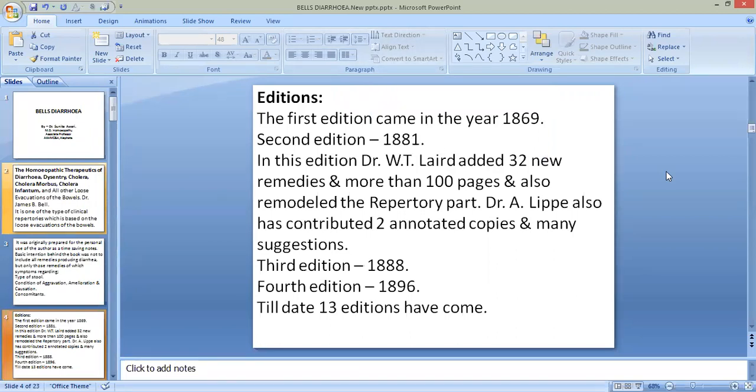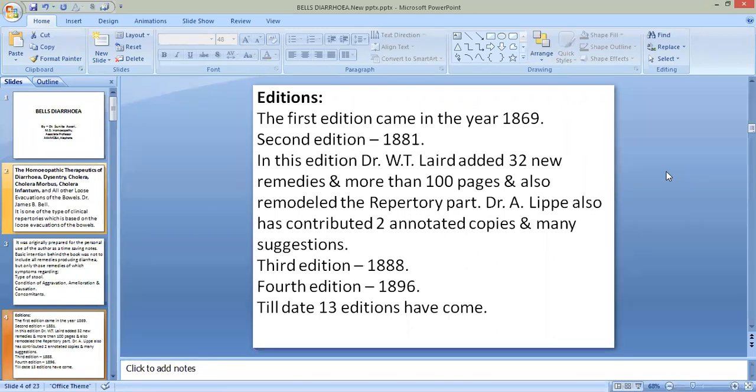In this edition some remedies were added again, and some remedies were omitted from the previous edition.